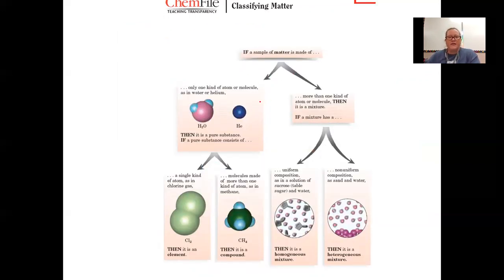Here is a summary slide of everything again. If the matter is made of only one kind of atom or molecule, like water or helium, then it's a pure substance. Pure substances can be broken down into elements and compounds. If we have a mixture, because there's more than one kind of atom or molecule, if it's uniform in composition, it is homogeneous. And if it is chunky or non-uniform in composition, it is a heterogeneous mixture.